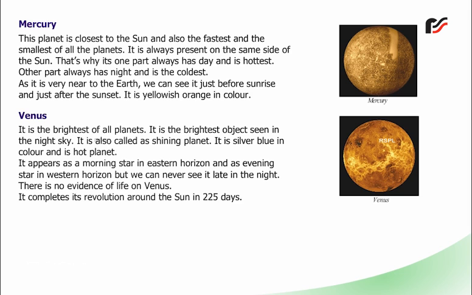Venus. It is the brightest of all planets. It is the brightest object seen in the night sky. It is also called the shining planet. It is silver blue in color and is a hot planet. It appears as a morning star in the eastern horizon and as an evening star in the western horizon, but we can never see it late in the night. There is no evidence of life on Venus. It completes its revolution around the Sun in 225 days.